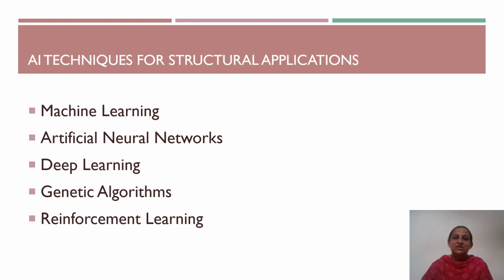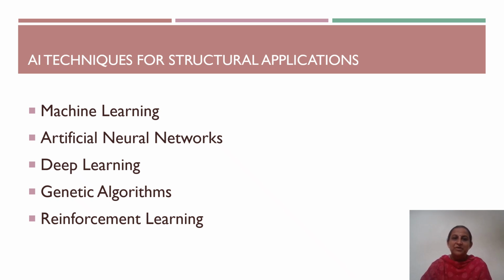So next, the different techniques which are used for applications in structural engineering are listed out. First is machine learning. Machine learning is a branch of AI that enables computers to learn patterns from data and make predictions. In structural engineering, it is widely used for strength prediction, damage detection, and structural health monitoring. Next is artificial neural networks. Artificial neural networks are computational models inspired by the human brain, and they learn complex relationships between input and output and are commonly used for predicting structural behavior, load-carrying capacity, and material properties.